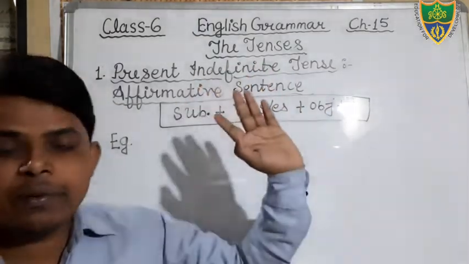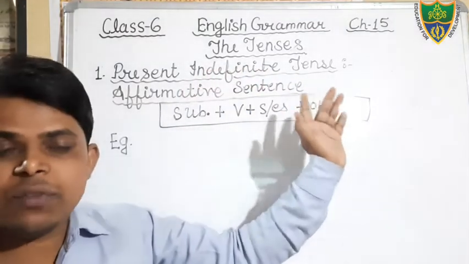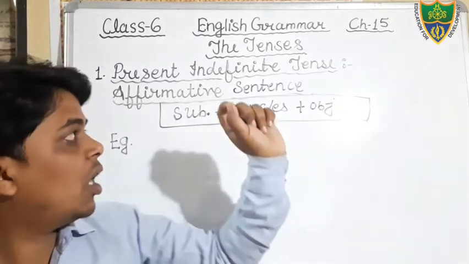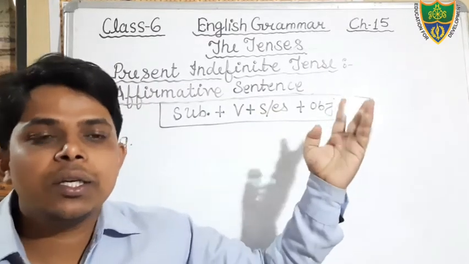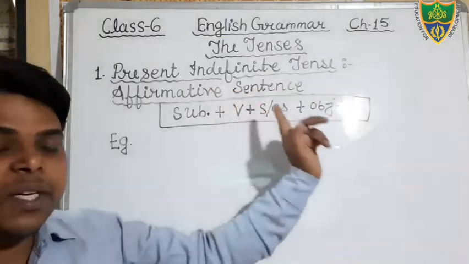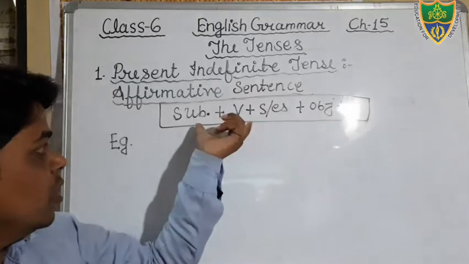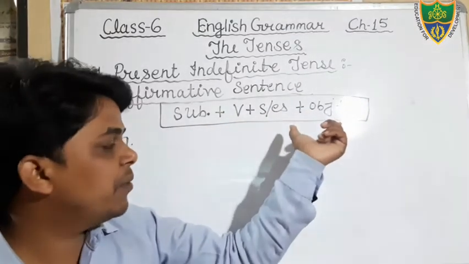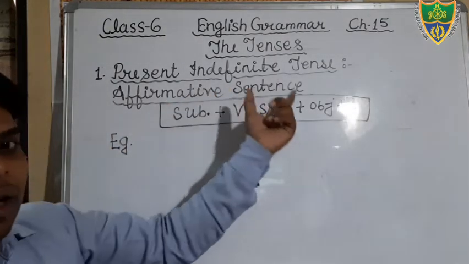Students, we were discussing in the previous classes about present indefinite tense, in which we have already discussed the affirmative sentences. Dear students, each tense also contains three types of sentences: affirmative sentences, negative sentences and interrogative sentences. In the previous class we have read about affirmative sentences. This is the structure you have read and written in the previous class, but once again I am going to tell you the structure of affirmative sentences.